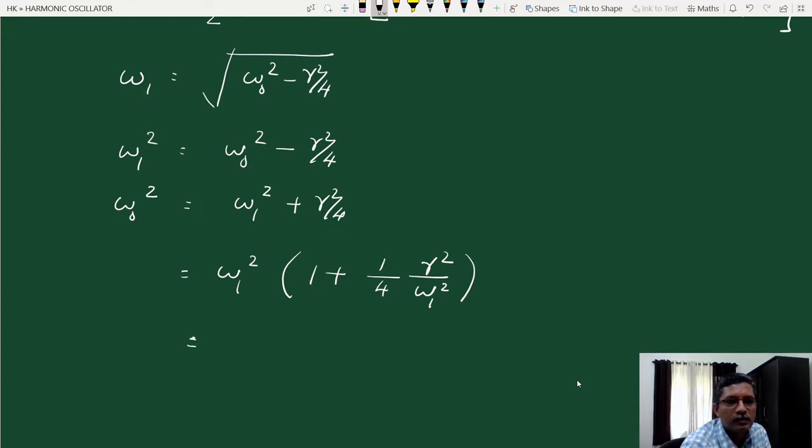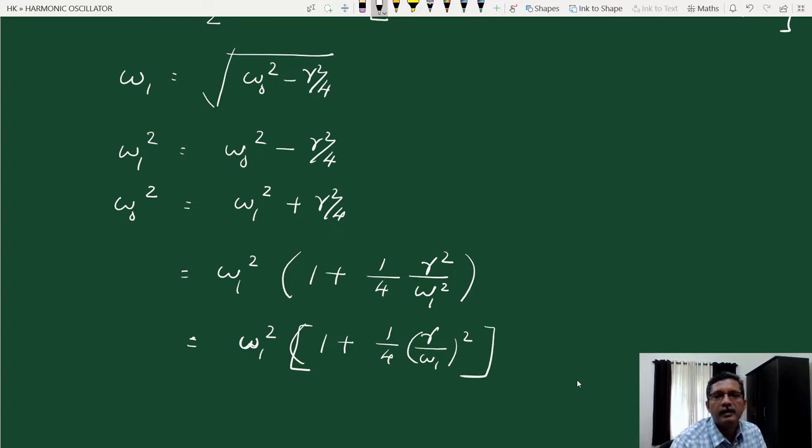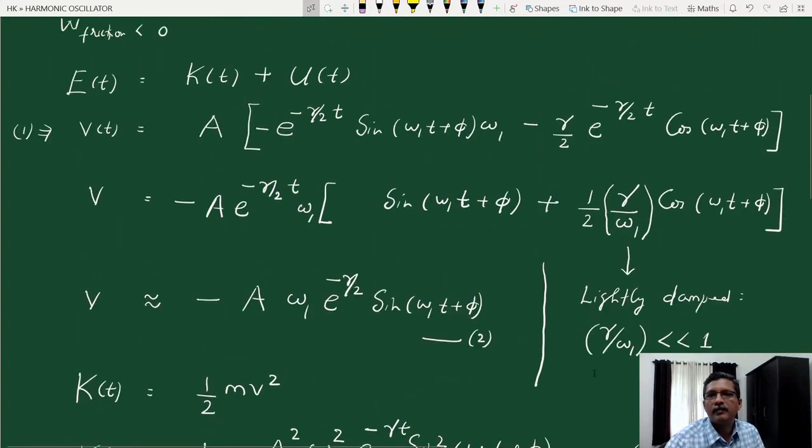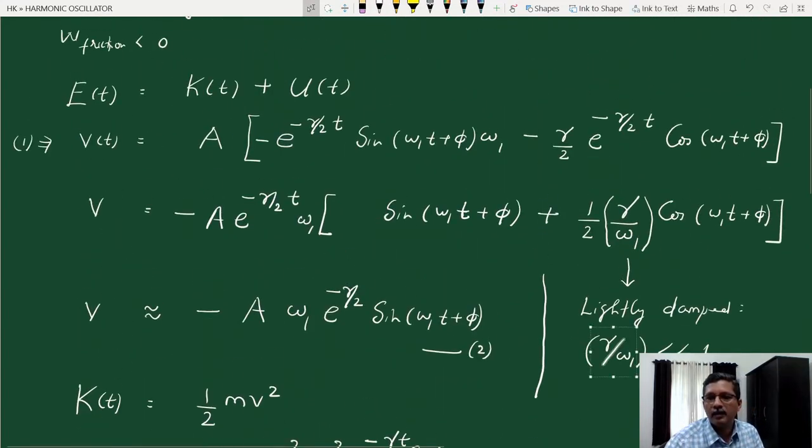So this is omega 1 square, 1 plus 1 by 4 gamma by omega 1 whole square. Now in the case of light damping, we already know that gamma by omega 1 is very small compared to 1, the lightly damped case.